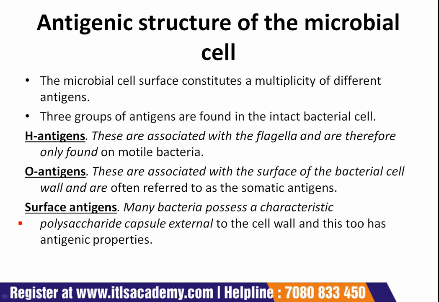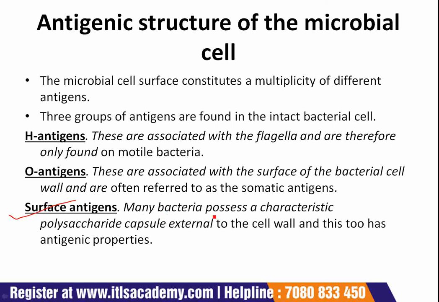Next one is surface antigens. Remember that we are studying here types of antigens that were H, O and surface antigens. So third one is surface antigens.